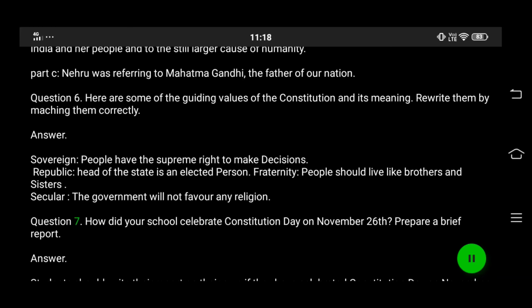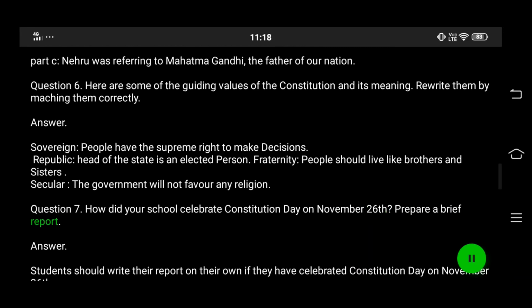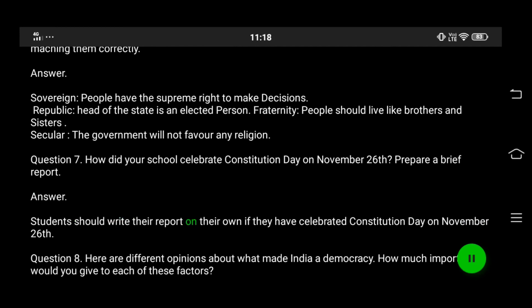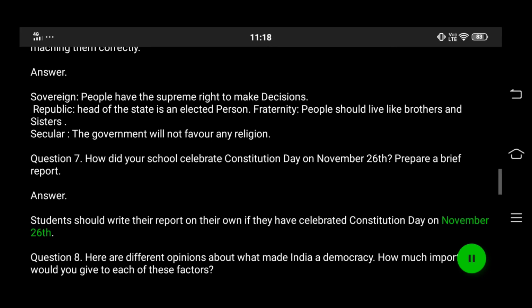Question 7. How did your school celebrate Constitution Day on November 26th? Prepare a brief report. Answer. Students should write their report on their own if they have celebrated Constitution Day on November 26th.